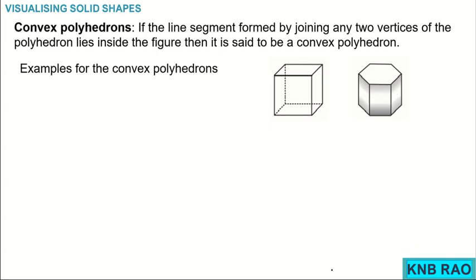In a quadrilateral, if no interior angle is a reflex angle, then it becomes a convex quadrilateral. Okay, that is convexness. But what is concaveness?